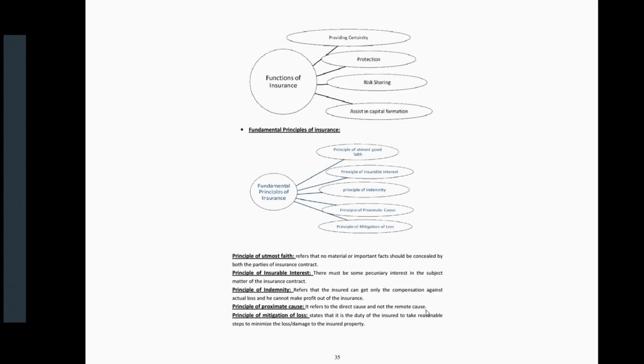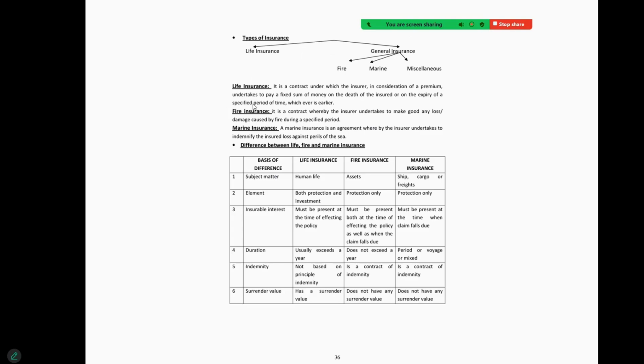Fine. Now, principle of mitigation of loss states that it is the duty of the insured to take reasonable steps to minimize the loss or damage to the insured property. So it has to be checked that there should be minimum loss so that no damage can happen to the car. Once a person is buying a car, he has to be very careful while driving. It is just an example I am telling. So these are life insurance, fire insurance, marine insurance, the types of insurance. Marine insurance is an agreement where the insurer undertakes to indemnify the insured against perils of the sea. If any loss happened at sea, he will get the coverage. Fire insurance is a contract whereby the insurer undertakes to make good any loss or damage caused by fire during a specified period. Okay.